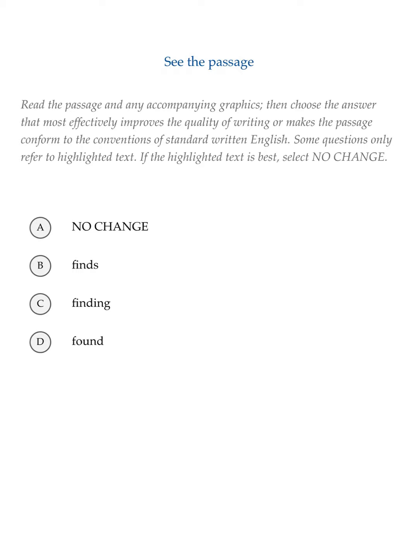However, let's prove that the others are wrong. Answer A, no change. Well, we knew that find was wrong. We proved that, so A is gone. Poll finding, that subject doesn't agree with that verb, so we can get rid of C. And then found is in the past tense. Again, we saw that we need something in the present or present perfect tense. So get rid of D, left with B, which is the best answer.